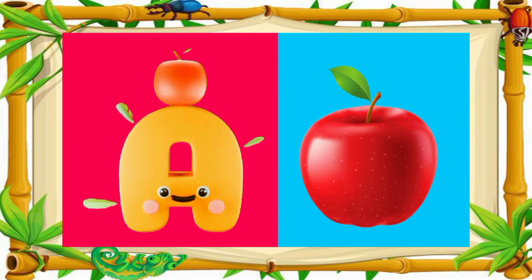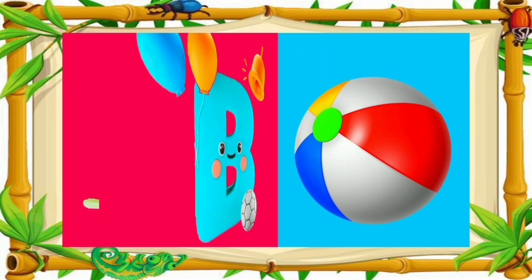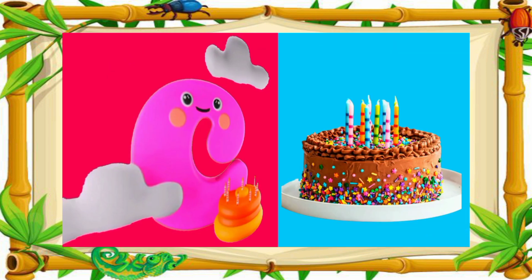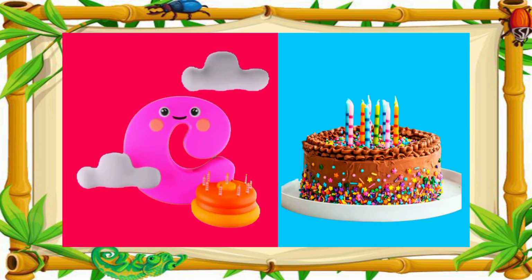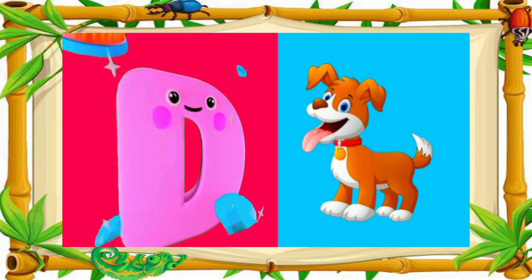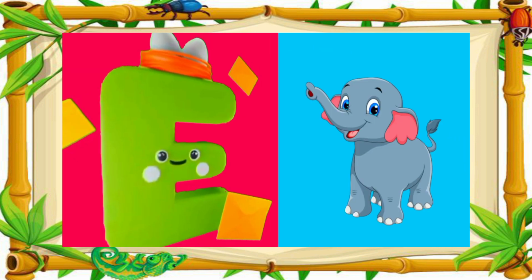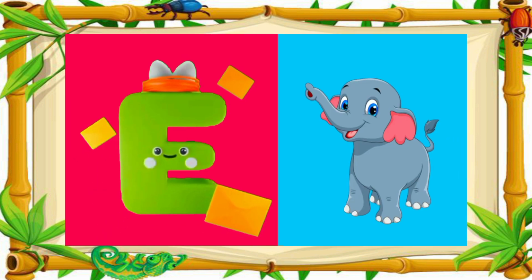A is for apple. B is for ball. C is for cake. D is for dog. E is for elephant.